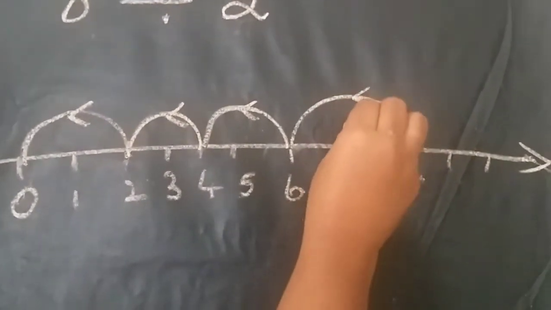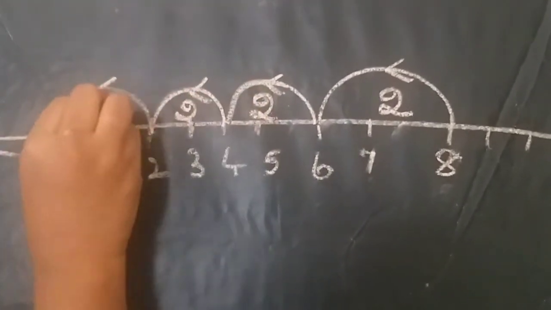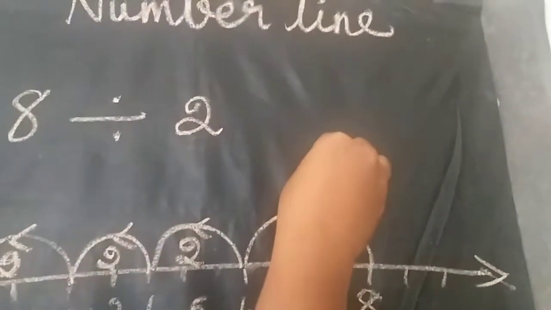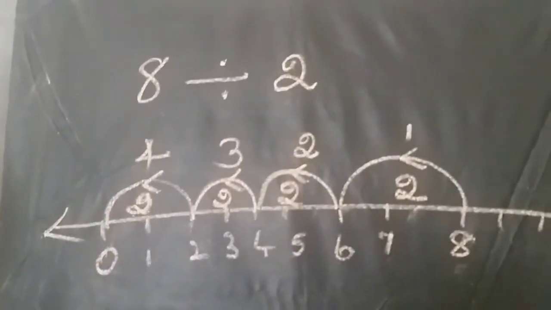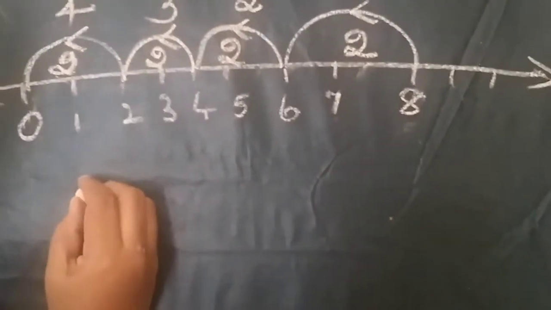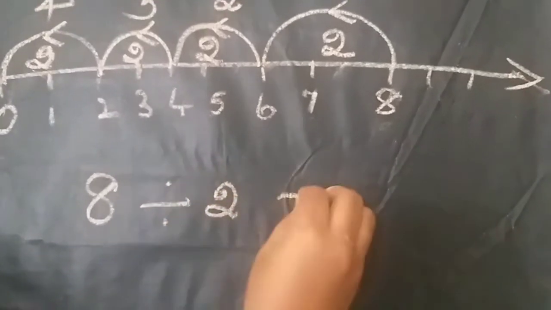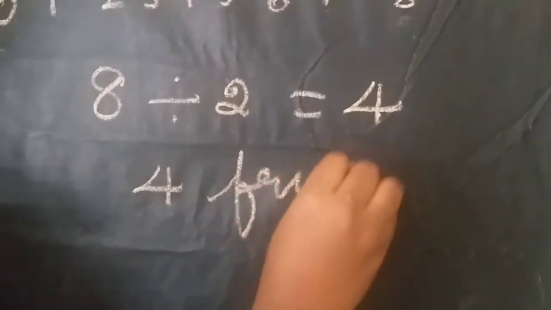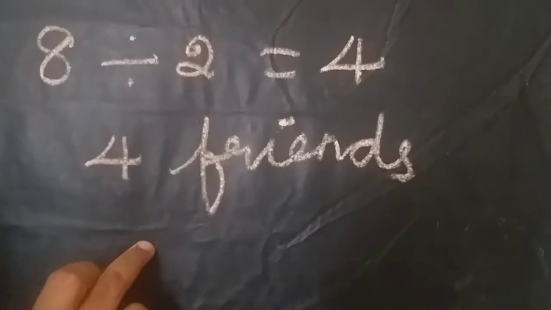And how many chocolates here? 2 chocolates. Here also 2 chocolates, here also 2, here also 2. How many members? He counts the numbers: 1, 2, 3, 4. Finally, he got the answer. How many friends does he have? Yes, 4. That is 8 divided by 2 equals 4. So, 4 friends, and he gives 2 chocolates to each one.